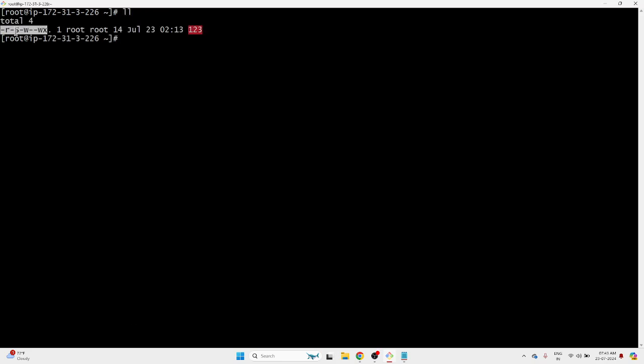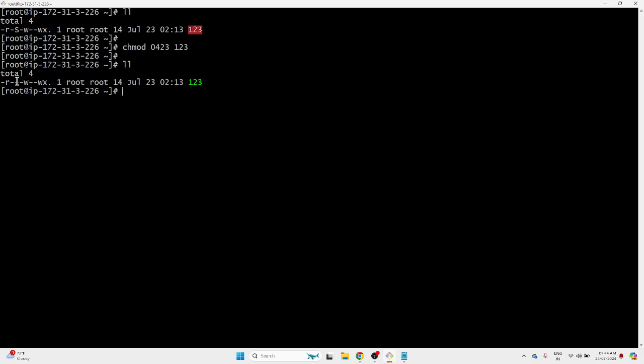You can see the capital S, in the user field. Why? Because we have assigned set UID to that user. Same way we have set GID also. Oh, sorry, you want to remove this, right? So now we want to remove. Yeah, this is the command. Simply keep it zero. It means it's gone. See, it came back to normal again.